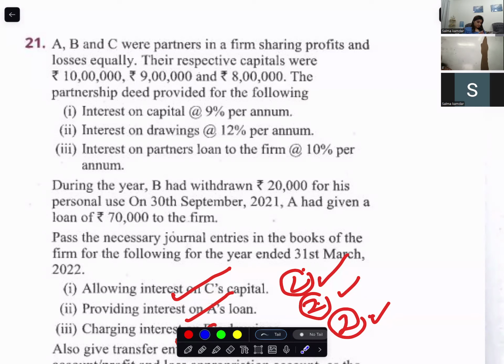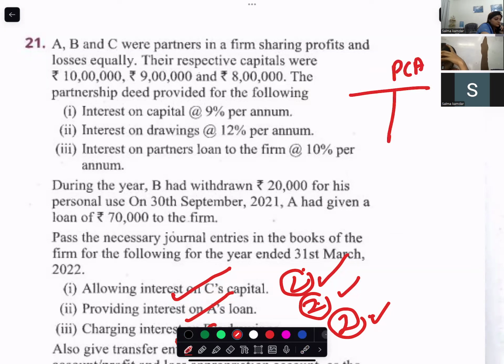For the second, providing interest on A's loan, the journal entry will be interest on loan by A's account to loan.